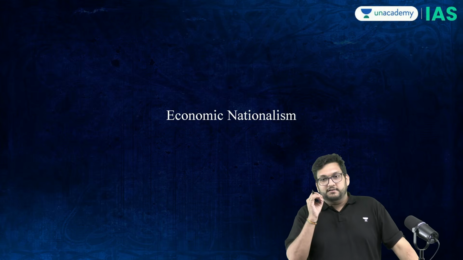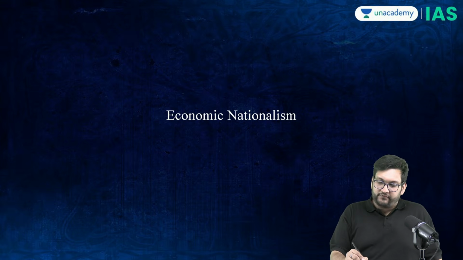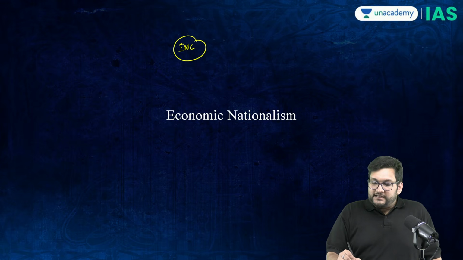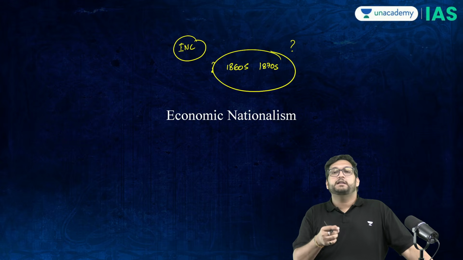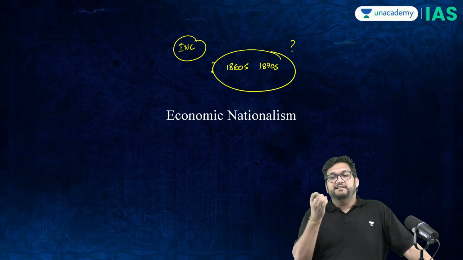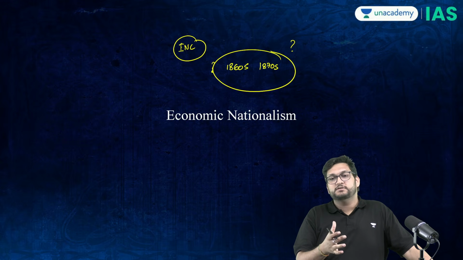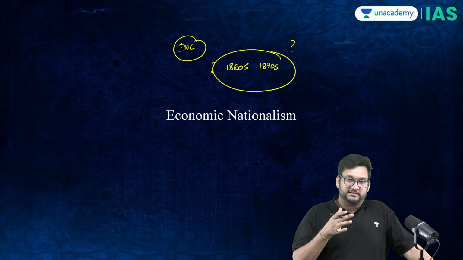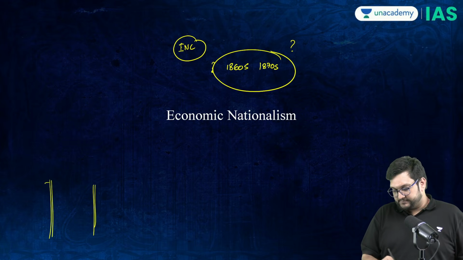Now, the next important question which comes out of this area is, if it is a logical culmination, then what happened in the 1860s and 1870s that actually this nationalistic consciousness started to rise? And this is where you have to understand that a new brand of nationalism rose that is called economic nationalism. See, now, British rule in India was based on two pillars.